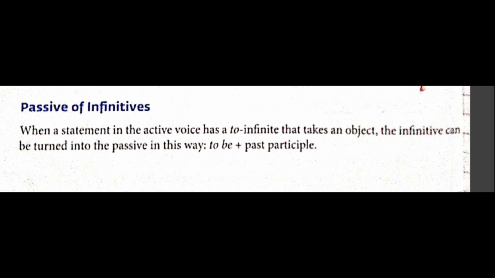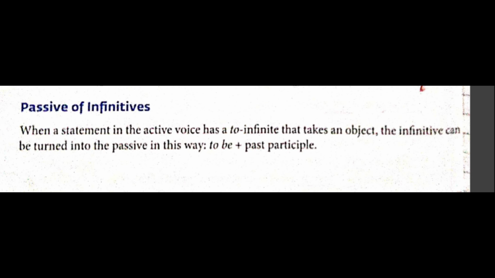When I say infinitives, there are two types of infinitives. One is to plus V1, and the other one is the bare infinitive. Now let's see. When a statement in the active voice has a to infinitive, that is to plus V1, that is to dance, to play, to speak, to ask, at that moment, what to be done?